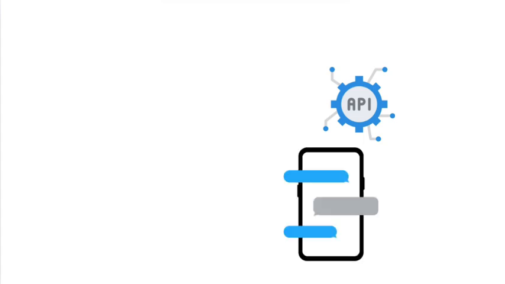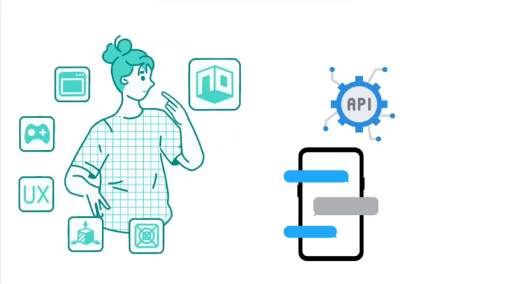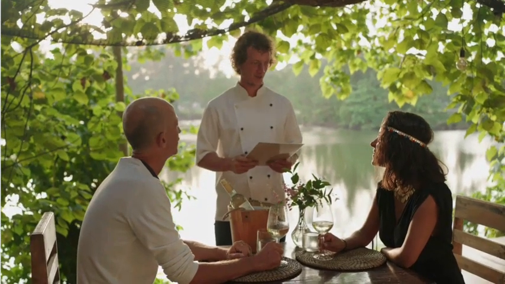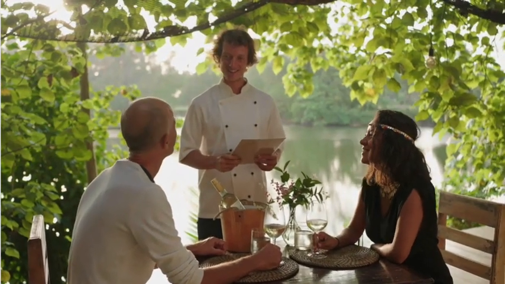The next element is API profile. Now, what's an API profile? Forget it. What's an API? Well, an API, commonly known as Application Programming Interface, in simple terms is a messenger that allows two different software programs to talk to each other and share information or services. It's like being in a restaurant and talking to the waiter. The waiter talks to the kitchen and brings the food back to the table.